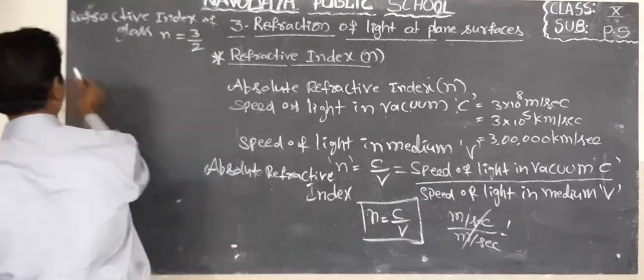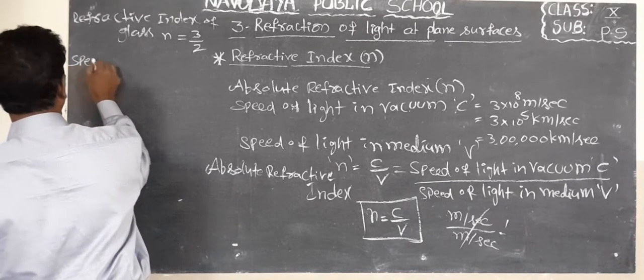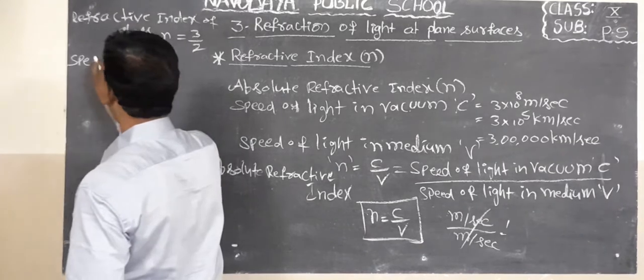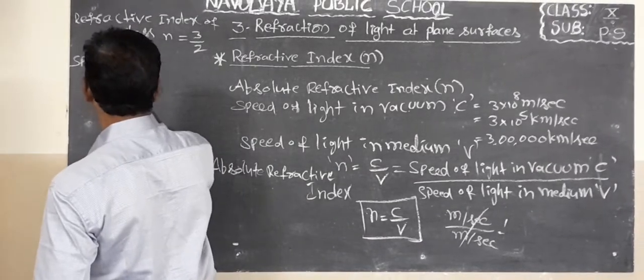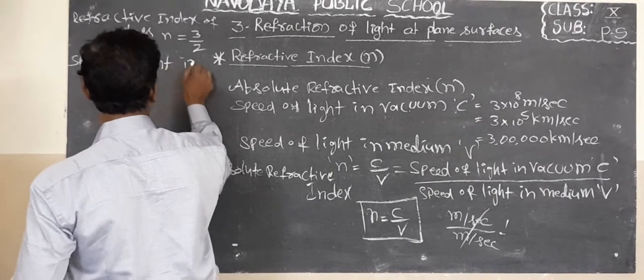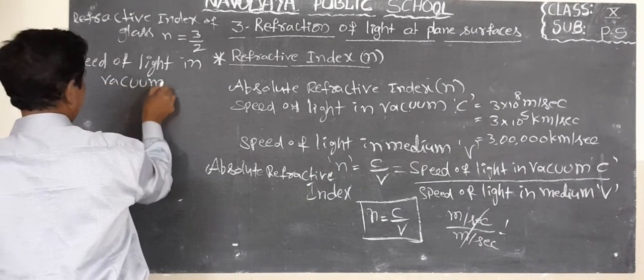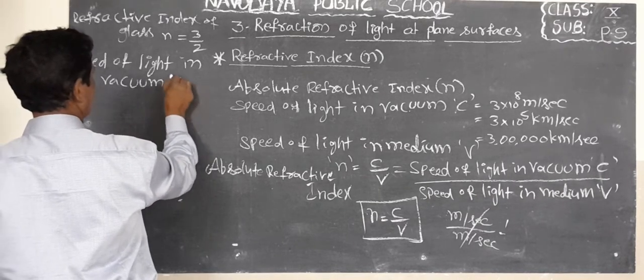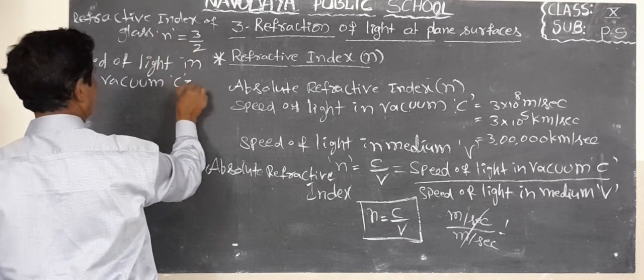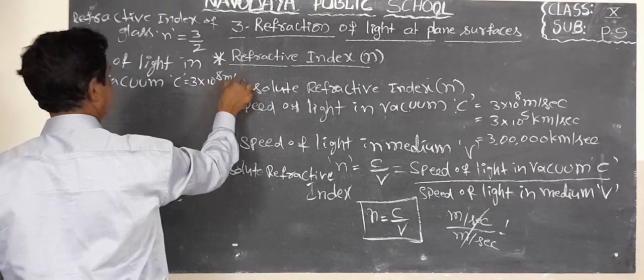Speed of light, we know the speed of light in vacuum, C, equal to 3 into 10 power 8 meter per second.